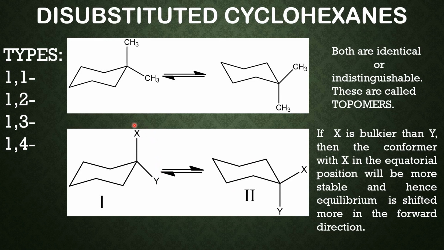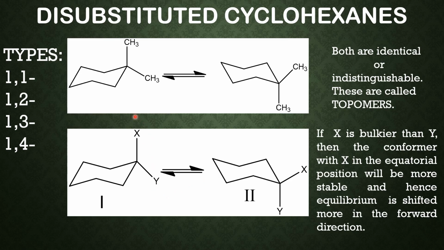Then this bulkier group will always have a tendency to occupy the equatorial site, so that the 1,3 diaxial repulsions will be less. Here Y is smaller, so only the smaller Y group will have the 1,3 diaxial repulsions. Therefore the 1,3 diaxial strain energy will be less here.